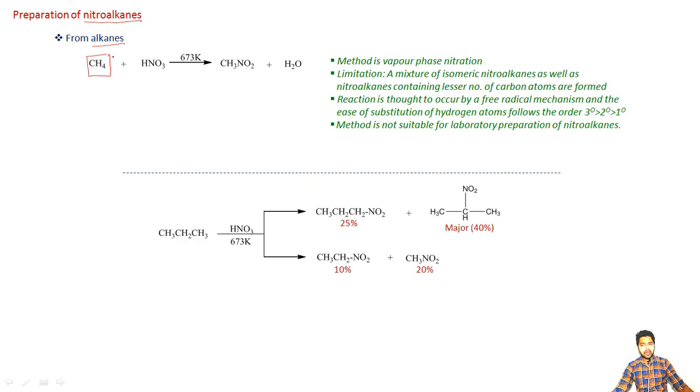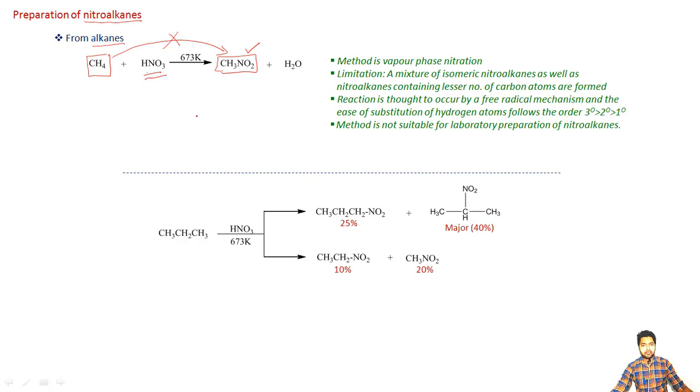If I want to synthesize the corresponding nitroalkane from this, I will require certain reagents, because this reaction can't be spontaneous. If I keep this methane molecule as it is, it will never be converted into the corresponding nitroalkane. The reagent is nitric acid, or HNO3.